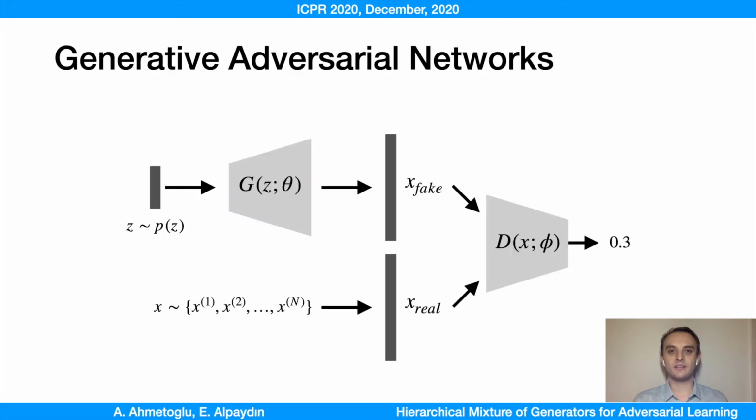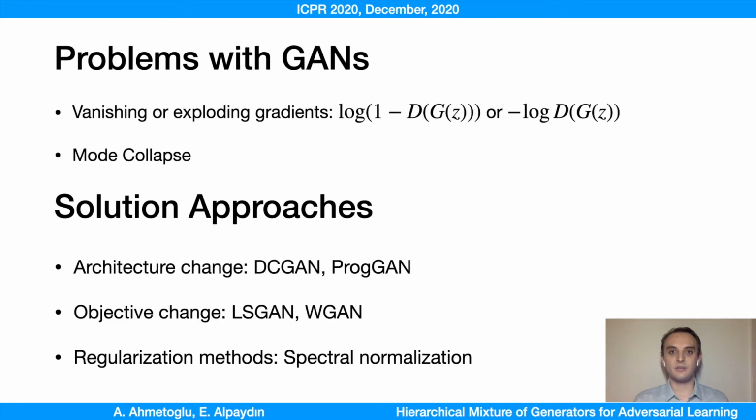Generative adversarial nets are composed of two networks called the generator and the discriminator. The generator tries to transform a predefined distribution P of Z into P of X, which is the distribution that we want to approximate. The discriminator, on the other hand, tries to discriminate between the real samples and the fake samples. At optimality, the discriminator cannot tell the difference between the real and the fake as the generator successfully models the distribution. Although this is appealing, there are problems regarding the training of GANs.